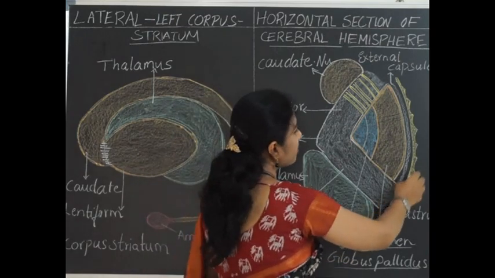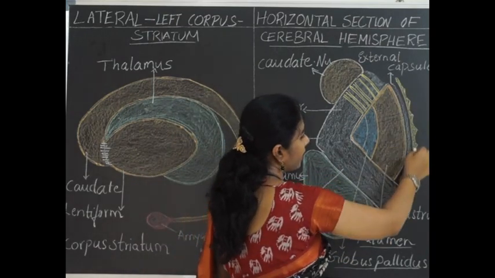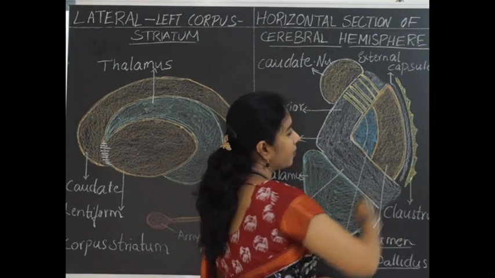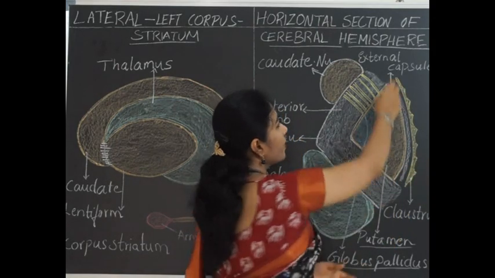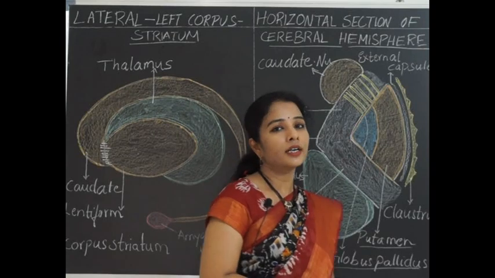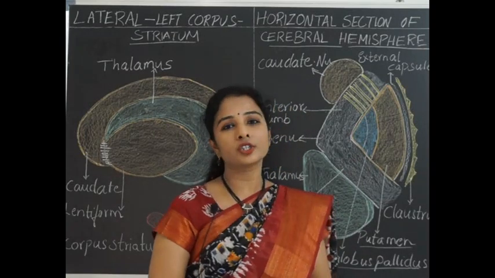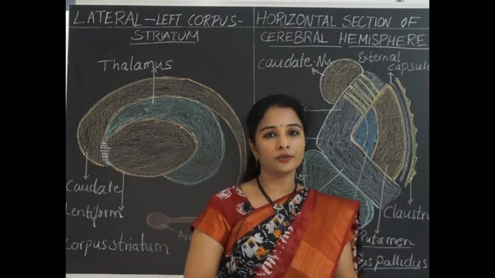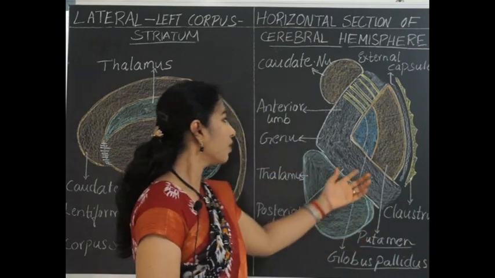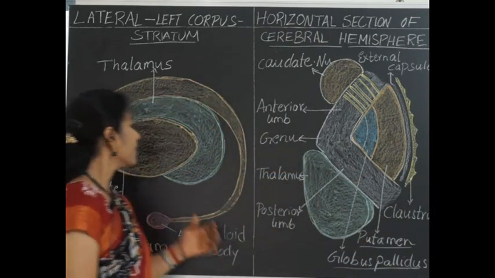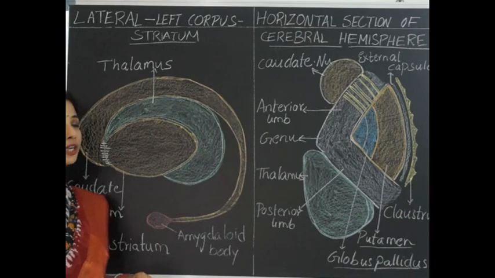And claustrum is a saucer shaped grey matter which is separated from the putamen laterally by means of the external capsule, and the exact functions and connections of the claustrum are unknown. So that is about the lentiform nucleus. Next we shall begin with the caudate nucleus.